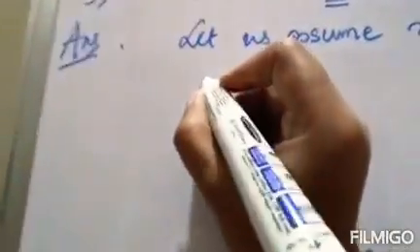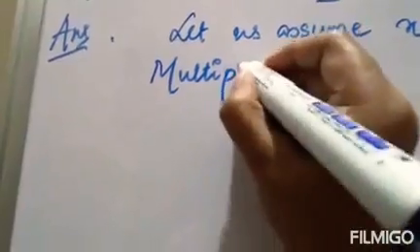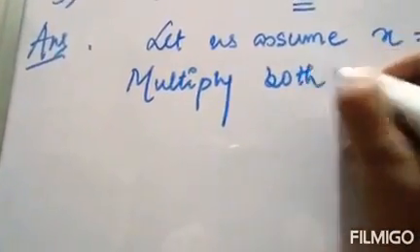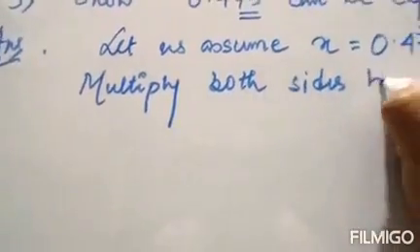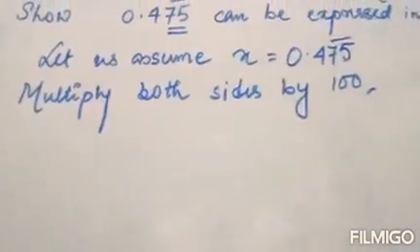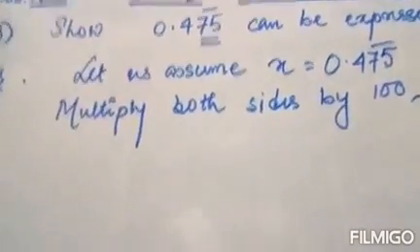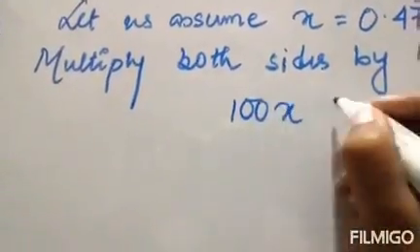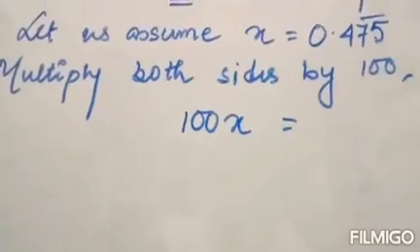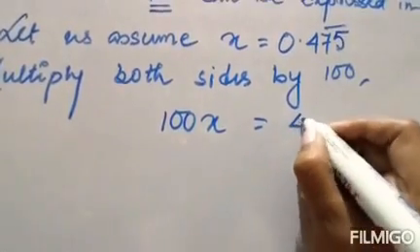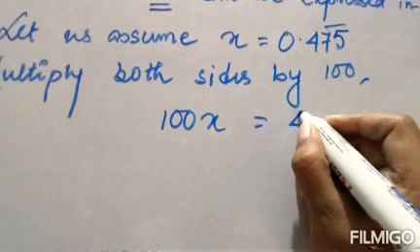So multiply both sides by 100. So what do we get? 100x is equal to 47.5757575, like that.